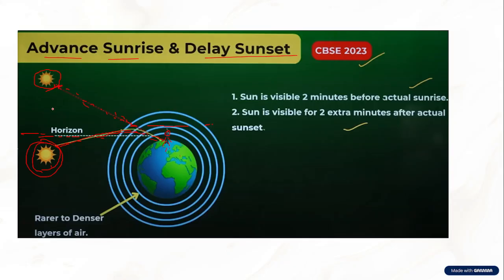That's why it is called delayed sunset. The difference is approximately 2 minutes. So in advanced sunrise, before the sun has come to the horizon, we see the sun, and even after the sun has gone, we still see the sun. This is due to atmospheric refraction. This is the main thing.